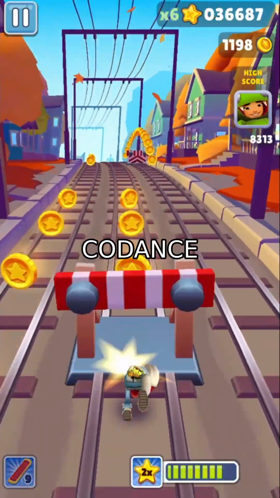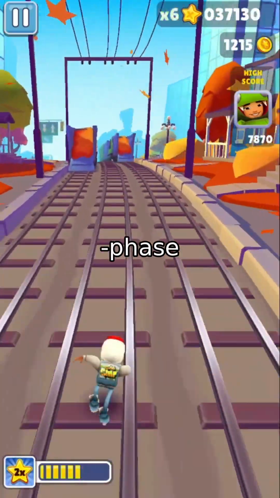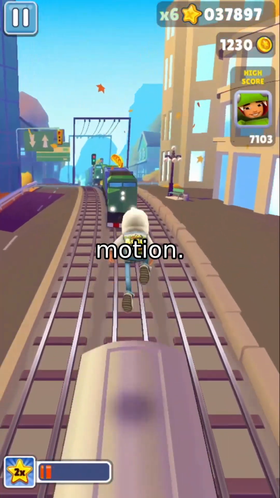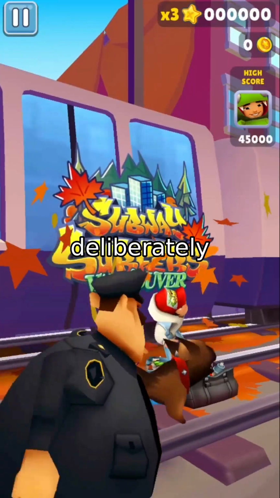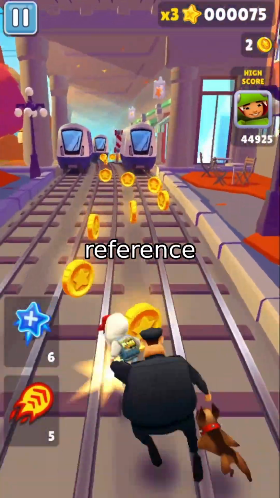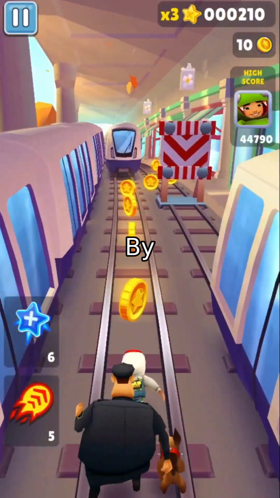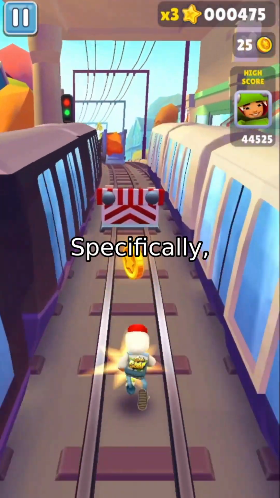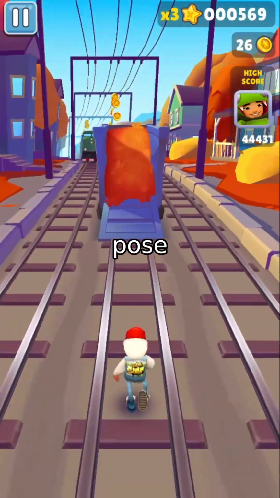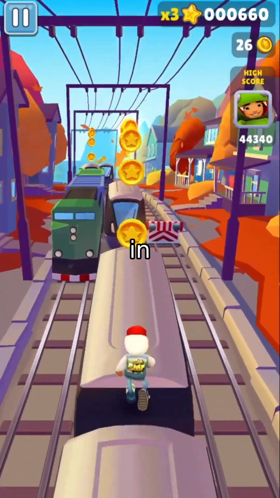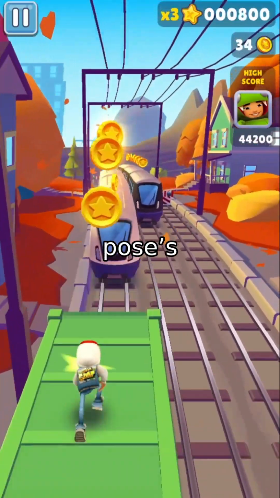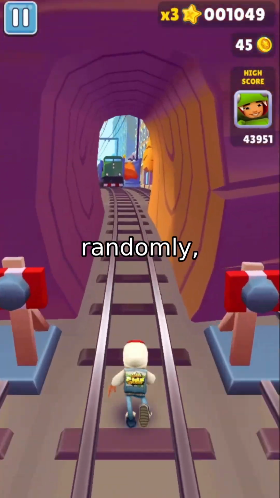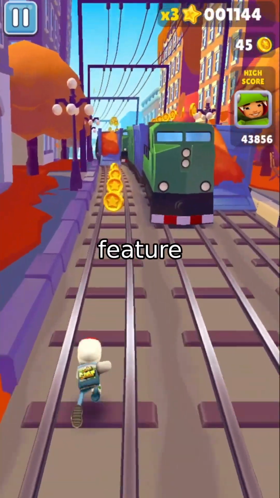Instead of forcing alignment, CoDance breaks it, then rebuilds it using a dual-phase strategy: unbind and rebind. Phase 1, unbind, free the motion. During training, CoDance deliberately breaks the spatial link between the pose and the reference image. How? By applying stochastic perturbations to both the pose and its latent features. Specifically, at every training step, the pose skeleton is randomly translated, shifted in XY, and scaled. The pose's latent representation is further augmented. We extract the pose region, duplicate it randomly, and superimpose the duplicates onto the feature map.